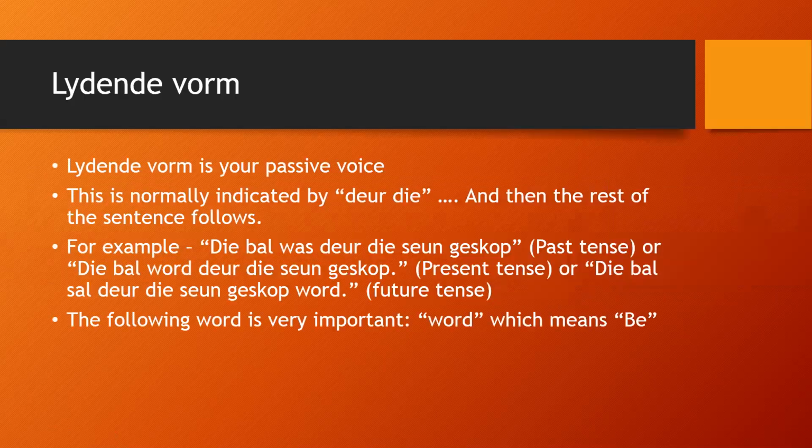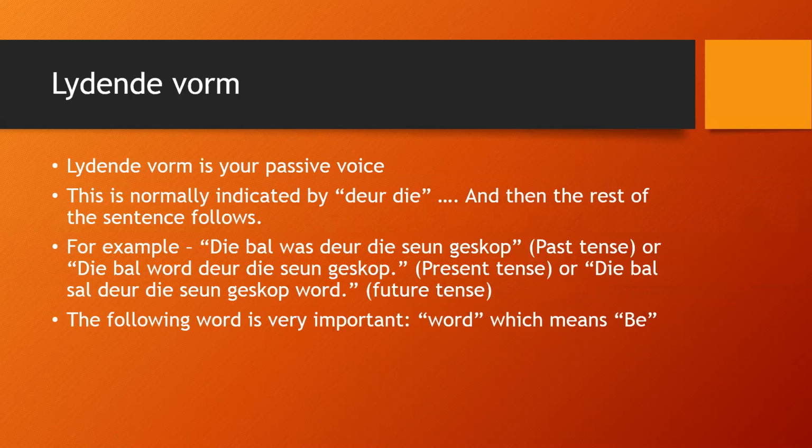Right, so the Lydende Vorm is your passive voice, and it's normally indicated by deur die, and then the rest of your sentence will follow. For example, you will have the object, die bal, then you will have was, which is your past tense verb, deur die seun. Deur die is your indication that this is in the Lydende Vorm. Die seun is your subject, and then geskop.